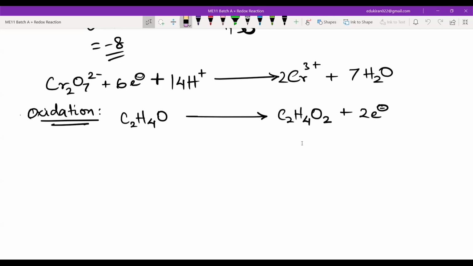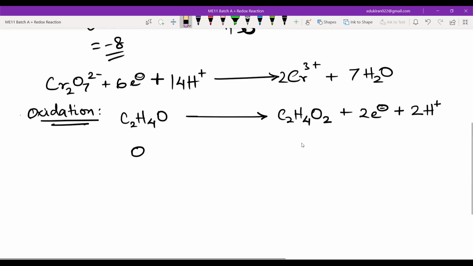We can add H plus ions, I think, on the product side. Yeah, exactly correct, right? Because we have 0 charge here, and we have 2 negative charge here. So we want to decrease this charge, right? We can only add positive charges. So what can I do? I can add plus how much? 2H plus. Yes, sir, 2H plus.